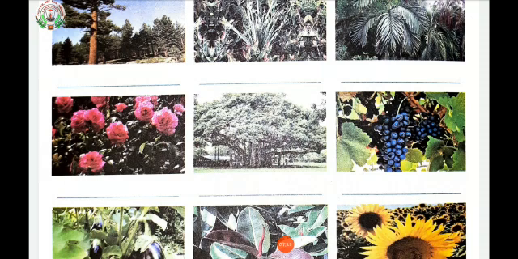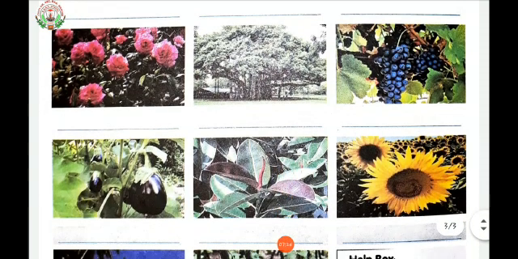Now see the tenth picture. This is a picture of brinjal. Brinjal, also known as eggplant, is an easily cultivated plant belonging to the family. Its fruit is high in nutrition and commonly consumed as a vegetable. The fruit and other parts of the plant are used in traditional medicine.